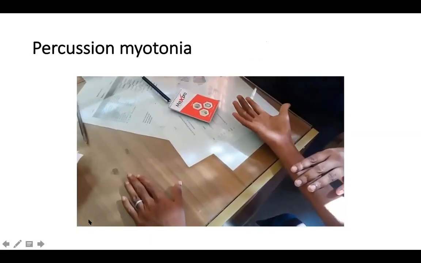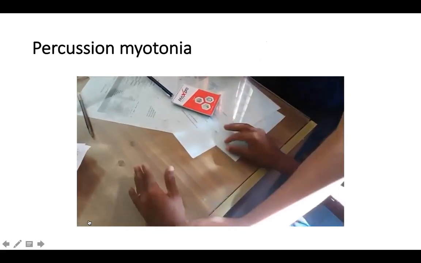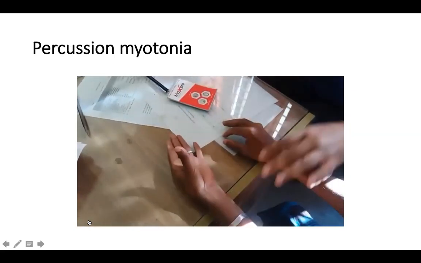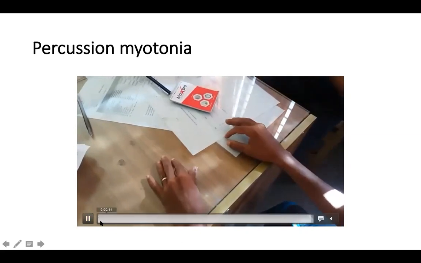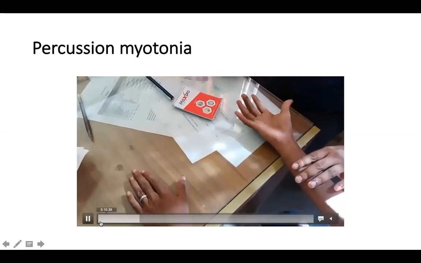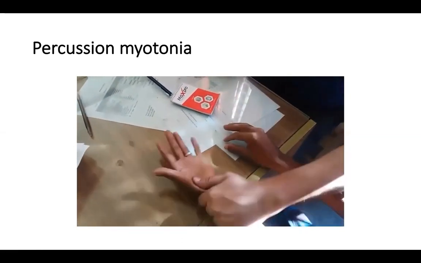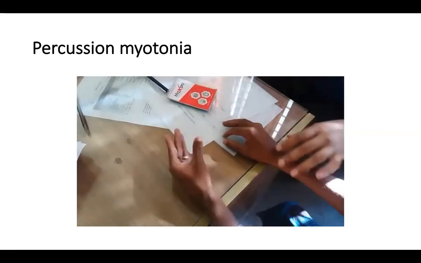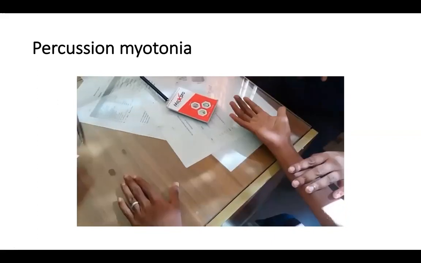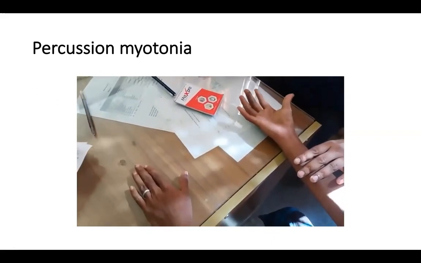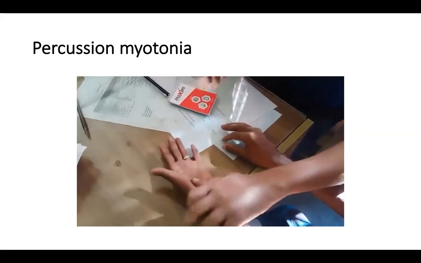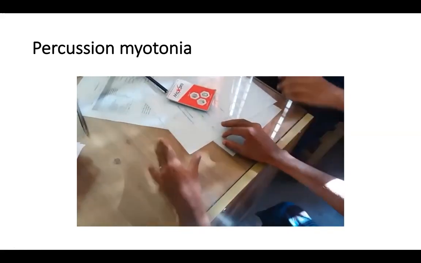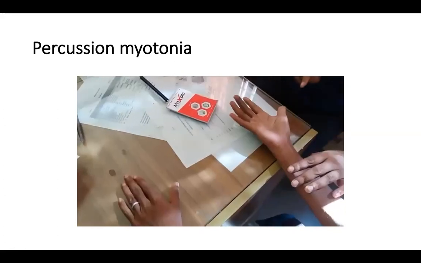Right, so percussion myotonia, as you can see, a small tap over the thenar eminences. The hands have to be kept over the table. You can see this is the way to do it. A small tap over the thenar eminences causes a contraction of the thumbs. The thumb just raises up, and then there is a slow release of the muscle. So this is an example of percussion myotonia, which you can see in a case of myotonic dystrophy. Always examine for similar percussion myotonia in both parents, the father and the mother. Some of them can have this.